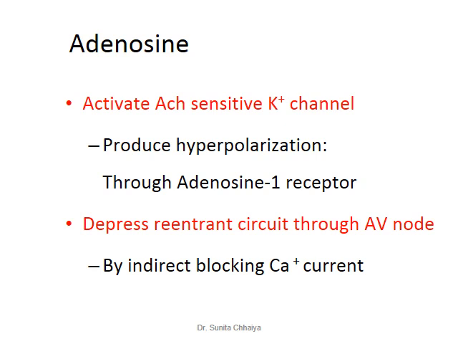Its action is very short acting. Its plasma half-life is only 10 seconds, and additionally it also depresses the reentrant circuit through the AV node by indirectly blocking calcium current. So two actions are generated with adenosine.